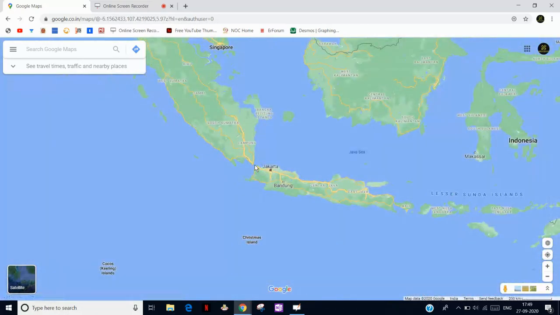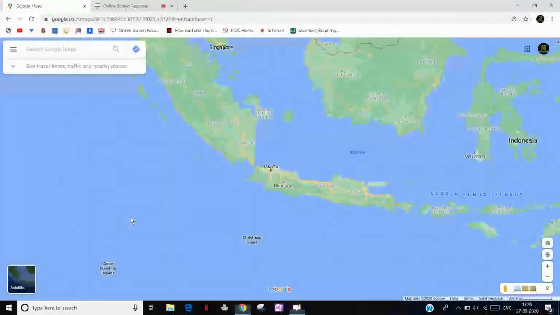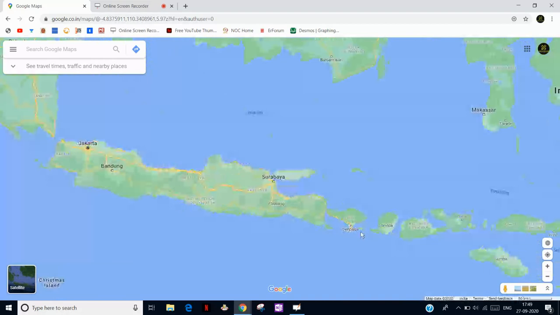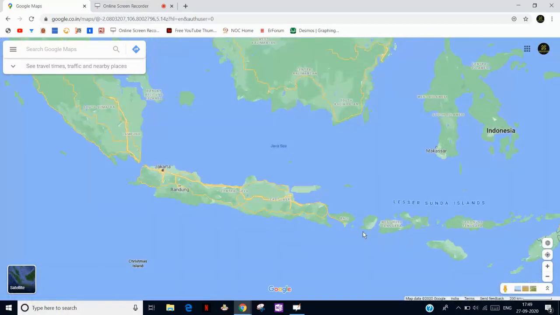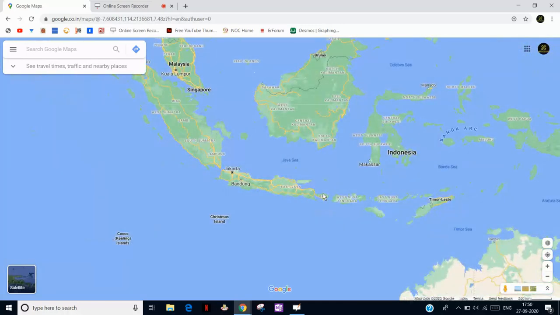Another one is the Lombok Strait. So the Lombok Strait is also in Indonesia, because these are different islands. As you know, Indonesia is the largest archipelago of the world.